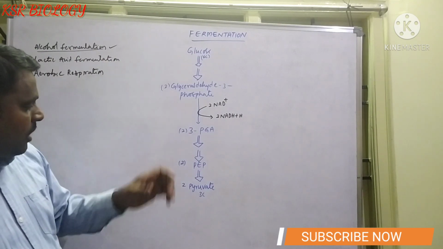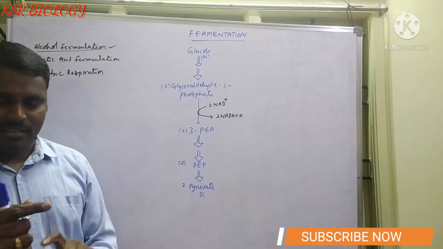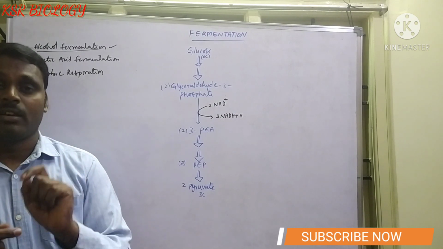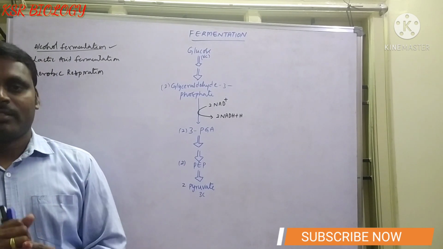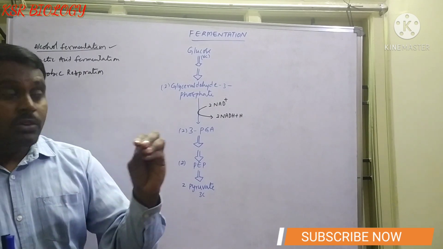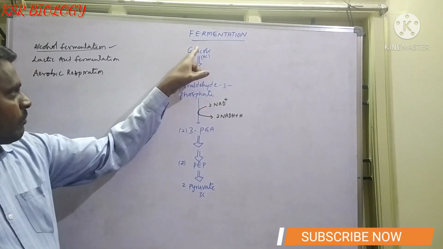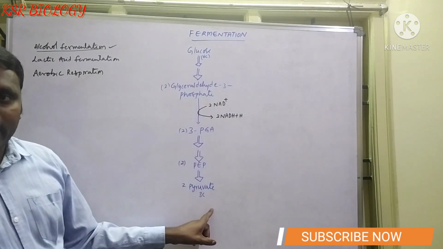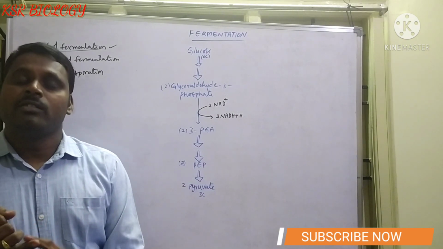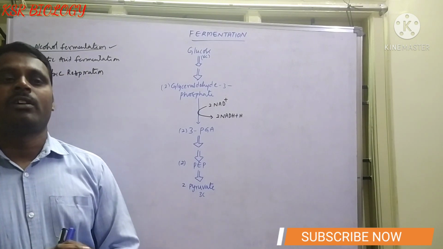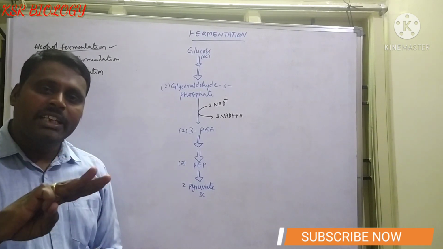Alcohol fermentation is carried out by yeast. Here the glucose does not undergo complete oxidation. The glucose is first converted into pyruvic acid. The pyruvic acid is converted into 2 molecules of ethyl alcohol and 2 molecules of carbon dioxide during alcohol fermentation. Alcohol fermentation is completed in 2 steps.